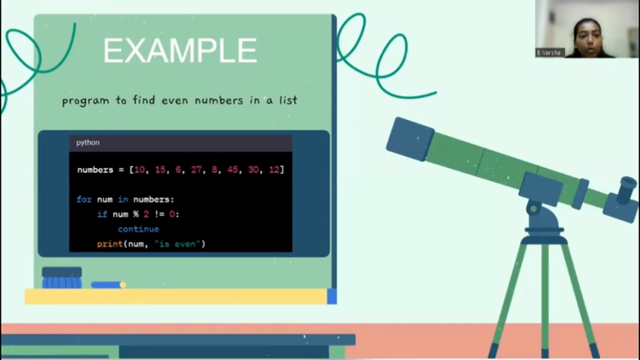Example, a program to find even numbers in a list. We have given the input numbers, and for num in numbers, if num percent 2 is not equal to 0, continue, print num is even. If we execute, we can see that it is even.